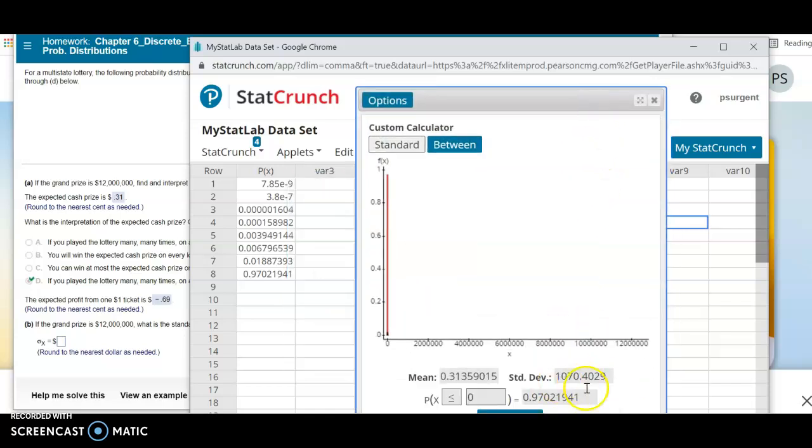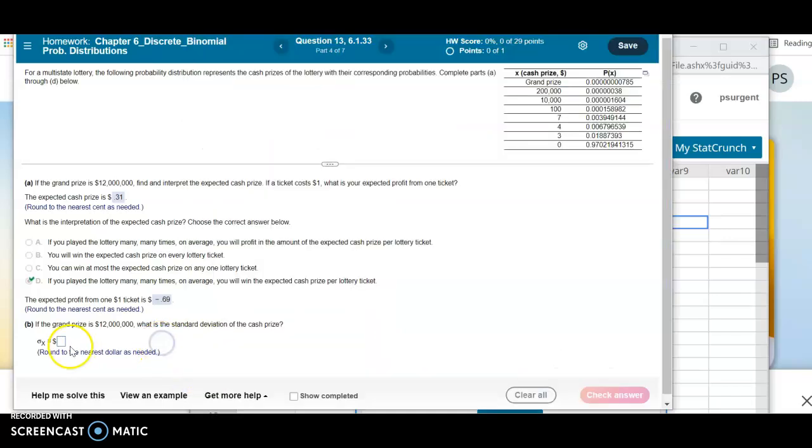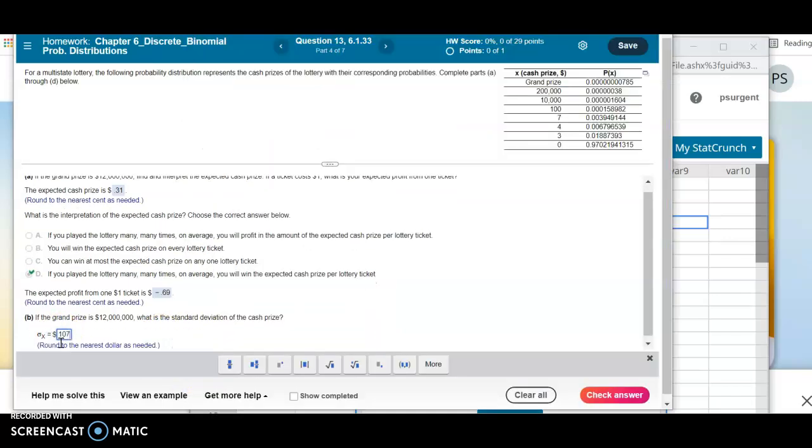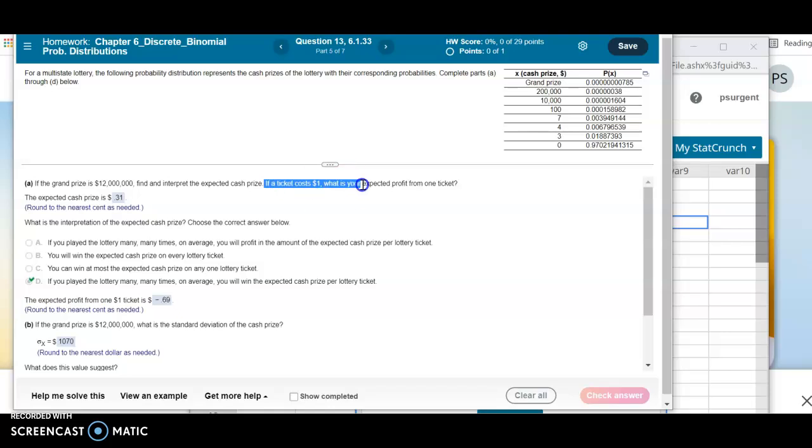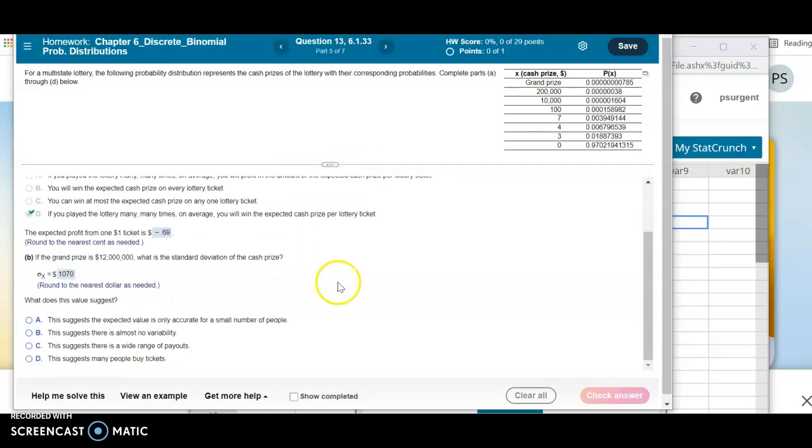And that gives me this number, 1070.4. Okay, and I think the questions are fine except for this part. Expected profit from one ticket, that just shouldn't be there. It should be the expected cash prize is 31 cents. The expected profit from one ticket, that question should be down here. Okay, so I know that's confusing.